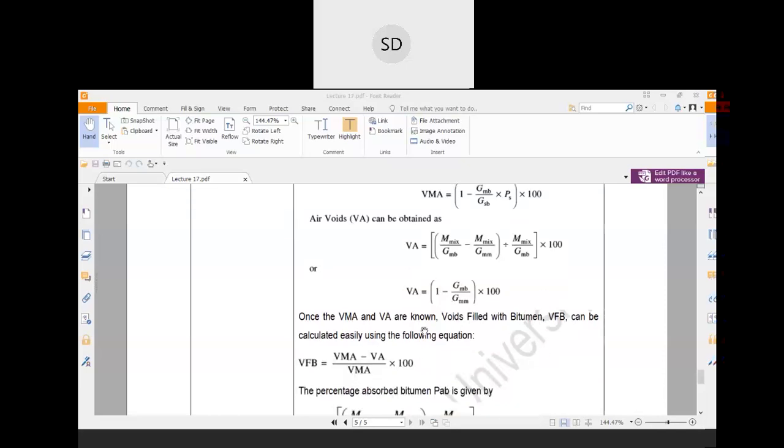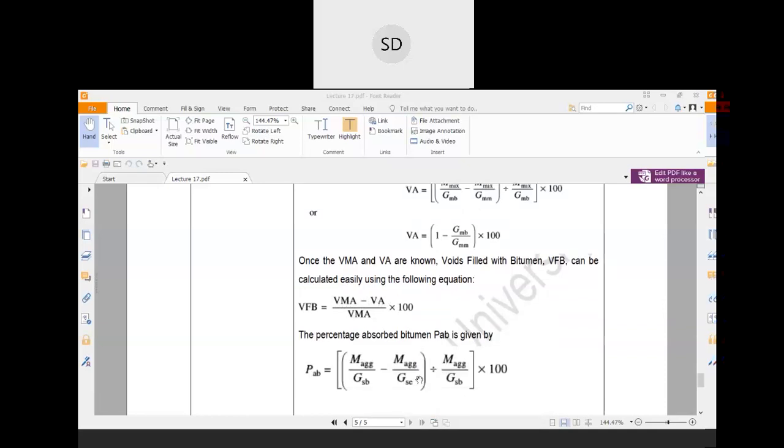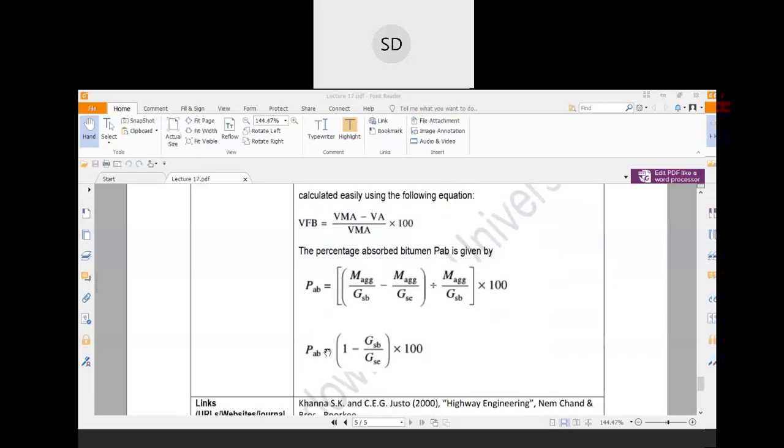Once VMA and VA are known, voids filled with bitumen, that is VFB, can be calculated as VFB equal to VMA minus VA divided by VMA times 100. And the percentage of absorbed bitumen can be calculated as 1 minus Gsb divided by Gse times 100. That is the percentage of absorbed bitumen.